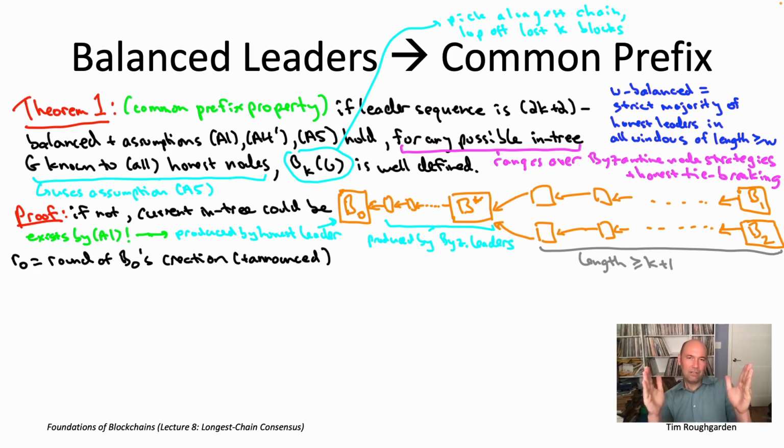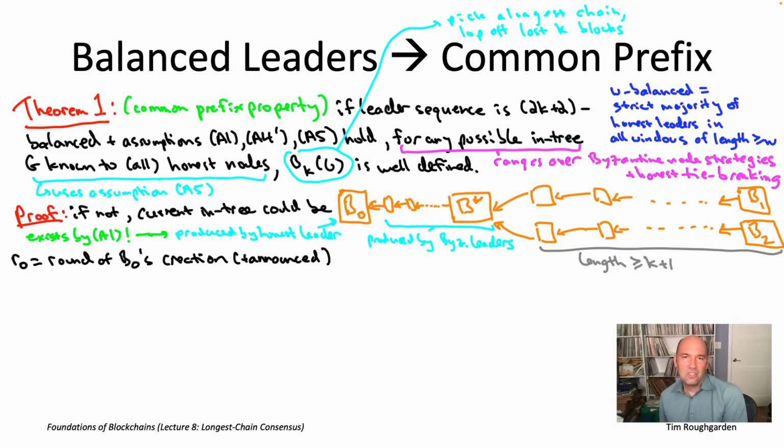That is the sequence of leaders that we will show is both of length at least 2k plus 2 and at least 50% Byzantine, which will give us the contradiction. So this is going to be a counting argument. We're just going to count up the maximum number of honest leaders that there possibly could have been after R naught, given that this is what the picture looks like. And we're also going to count up a lower bound on the minimum number of Byzantine leaders there could possibly have been, given that the entry is what it is.